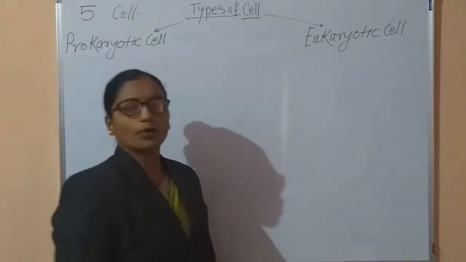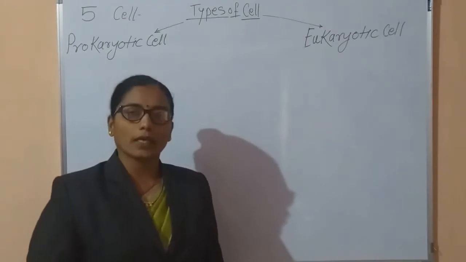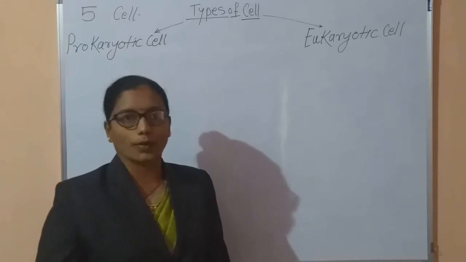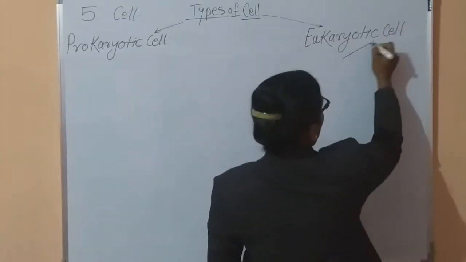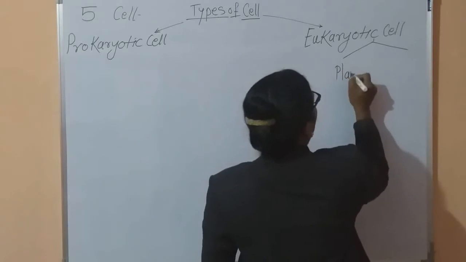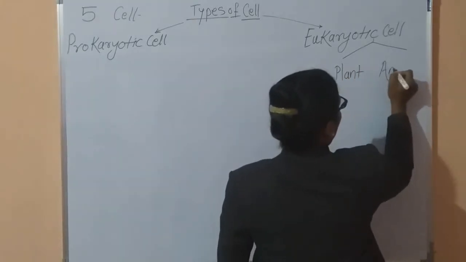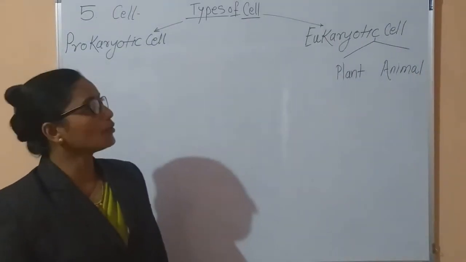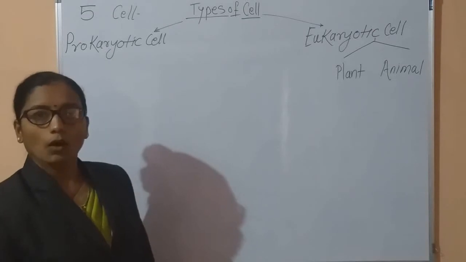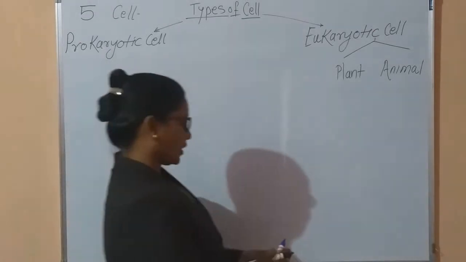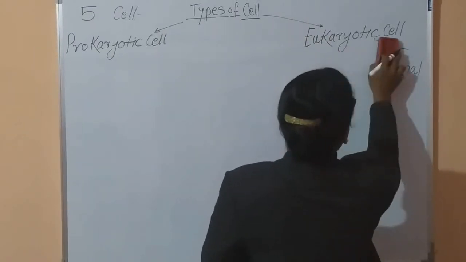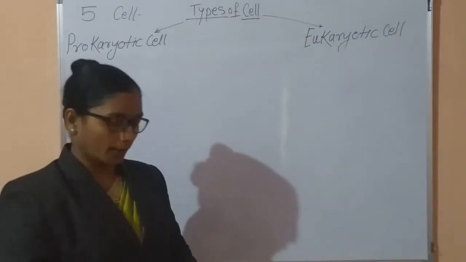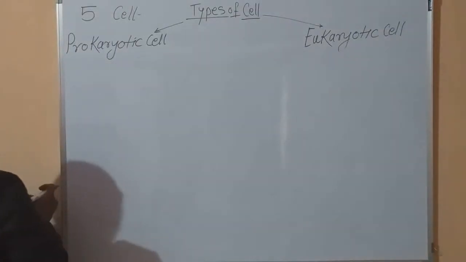Very important point: there are two different types of cell, prokaryotic and eukaryotic. The eukaryotic cell is again divided into two types, plant cell and animal cell. Before studying plant and animal cells, we concentrate on these two main types, prokaryotic and eukaryotic.